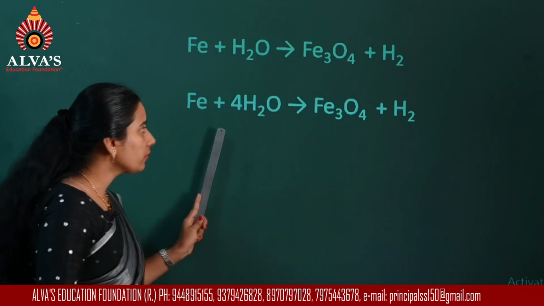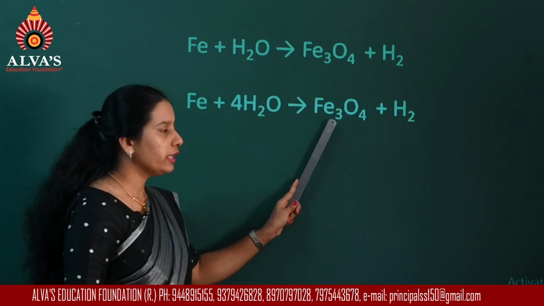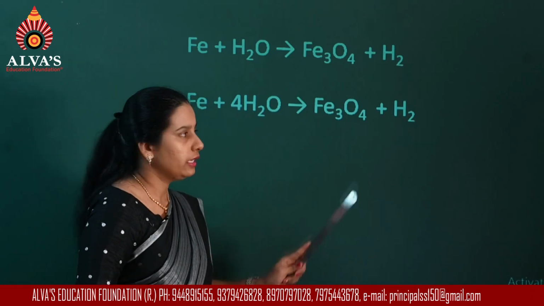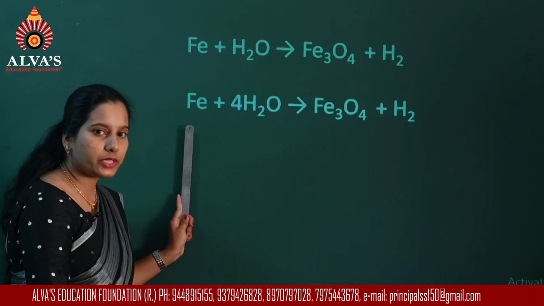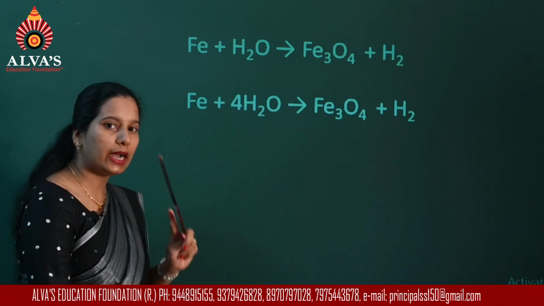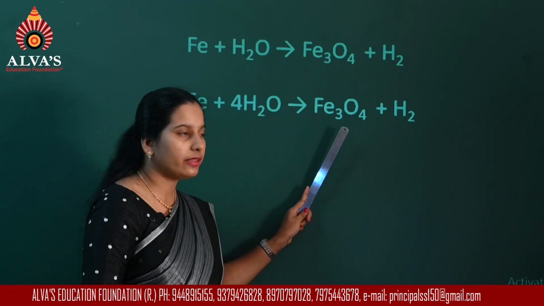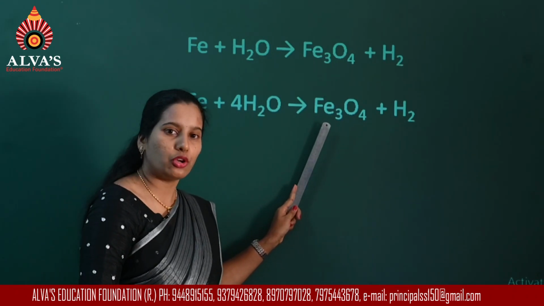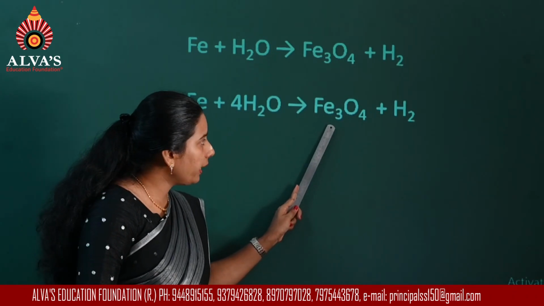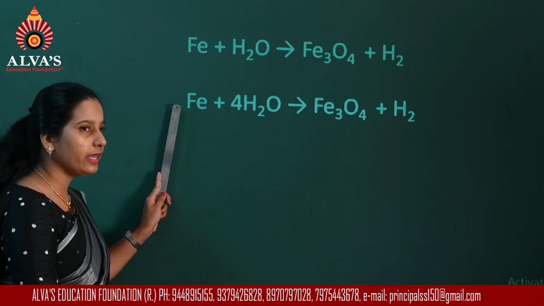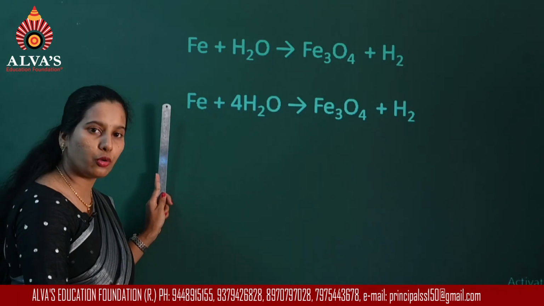Next, moving on to another element in the same compound, that is iron. Now on the left side you see there is only 1 atom of iron, whereas on the right side there are 3 atoms of iron. So now to make it equal, again I have to use 3 as the stoichiometric coefficient.